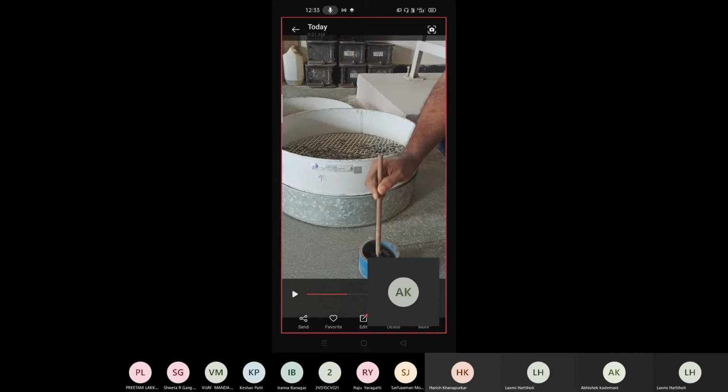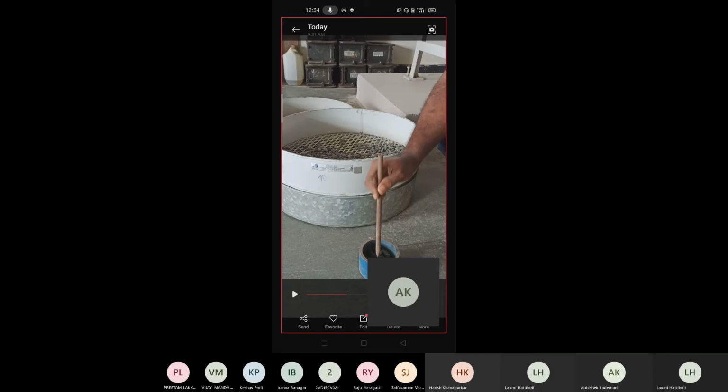After sieving, whatever aggregates are retained on the 10 mm sieve, you take those, and in 3 layers you fill this measuring cylinder, and each layer should be tamped 25 times using this 10 mm tamping rod. Tamping is not like how you tamp concrete.